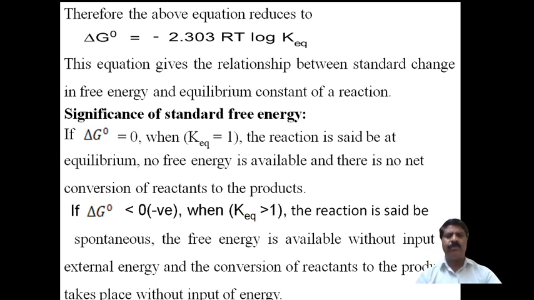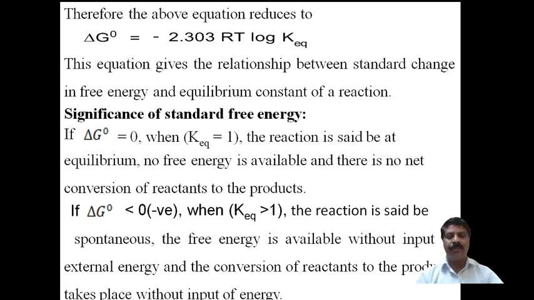Its own reaction will take place, and due to that this reaction is said to be spontaneous when delta G naught is negative. That is possible only when the equilibrium constant is greater than 1. The log of a value greater than 1 is positive, and multiplying the positive value by the negative sign gives a negative value. Therefore delta G naught must be negative, so it is spontaneous.